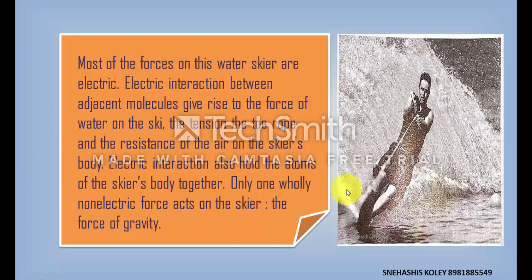So every type of interaction we feel in our daily life is mainly electromagnetic interaction. Like we can hear a sound with the help of electromagnetic interaction. Our nerve pulses are electromagnetic pulses, and everything we can do is by the help of electromagnetic interaction between bodies. And the only non-electric force acting on the skier's body is the force of gravity.